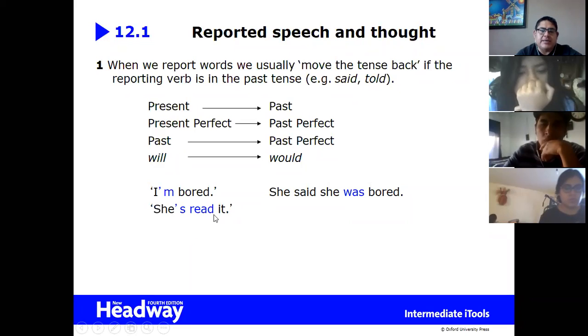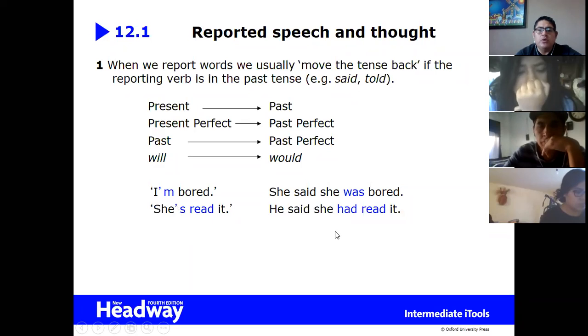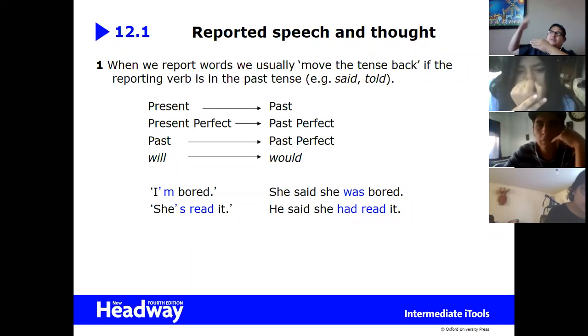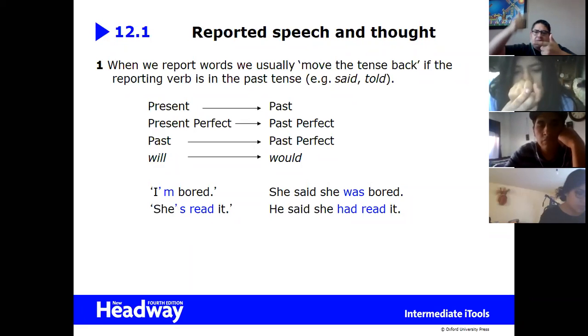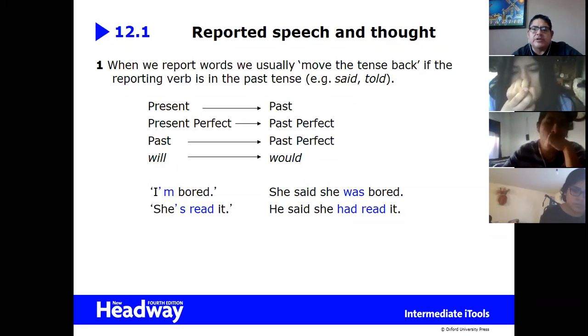She has read it. Present perfect goes to past perfect. She had read it. She read it in the past. So I'm saying that before I talked to her, she had read it in the past. Remember that the past perfect talks about something that happened before another past action.